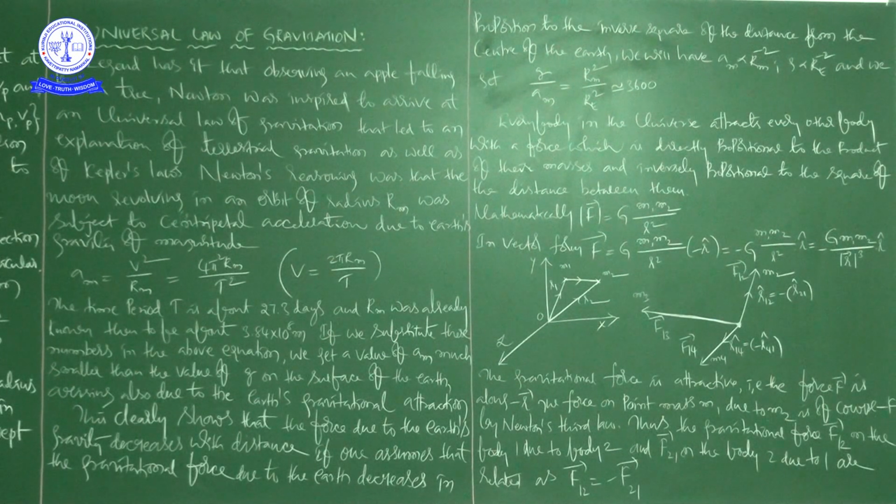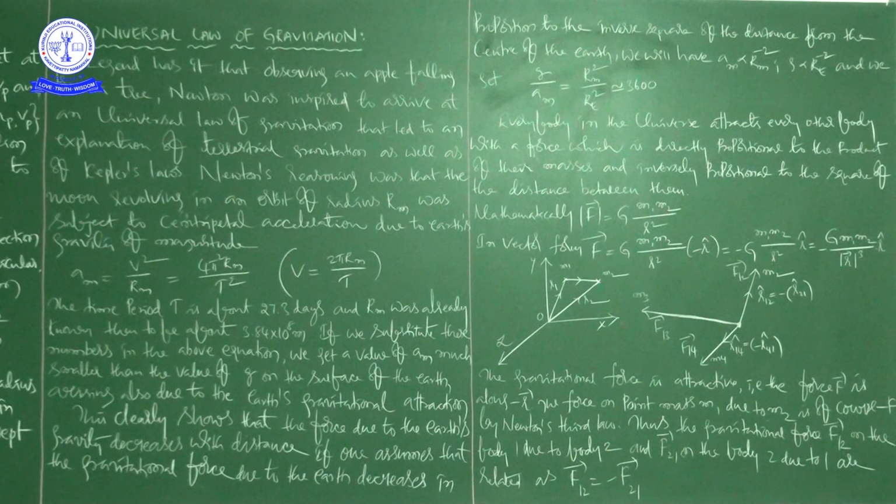Now, the nature of gravitational force is attractive. I am repeating once again, the gravitational force is attractive. That is, the force capital F is along minus r bar. This is r bar, so it will be reversed, minus r bar.